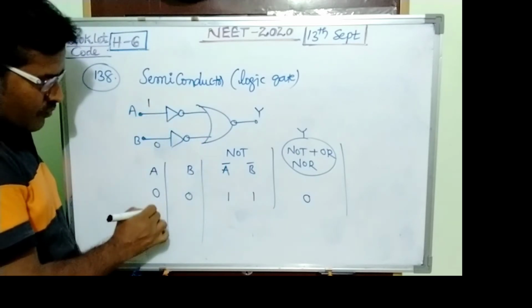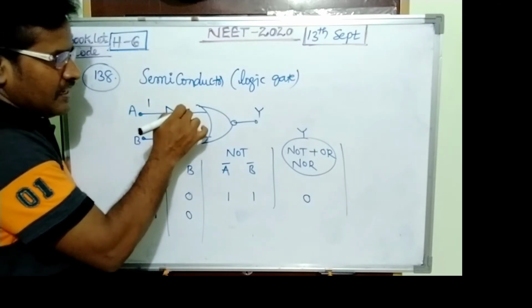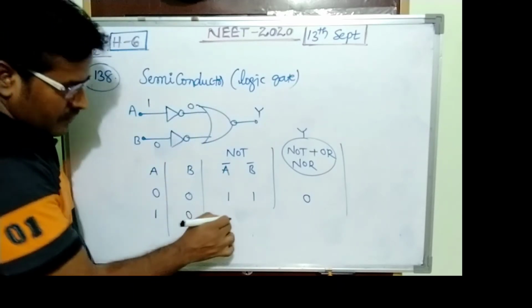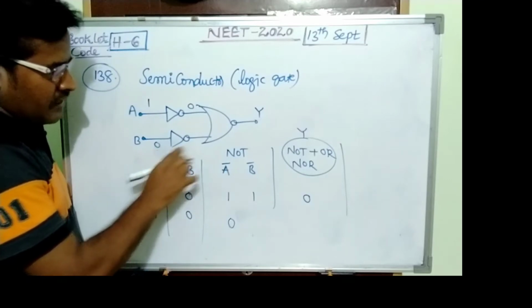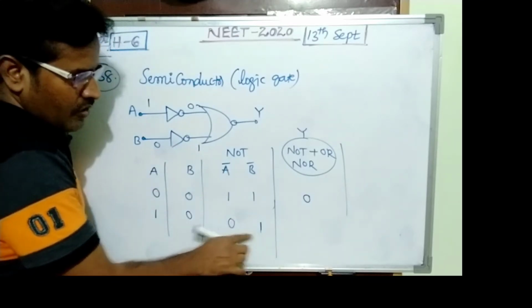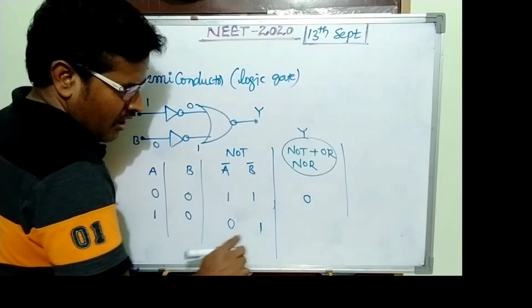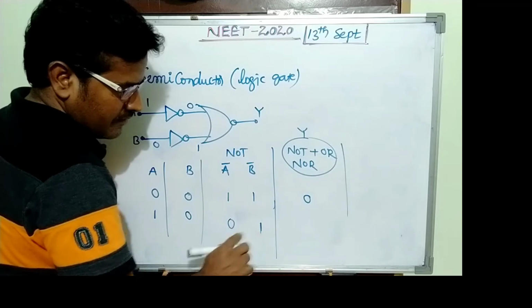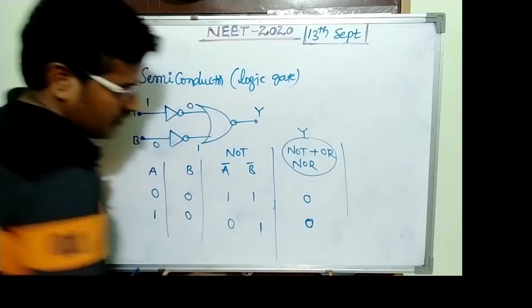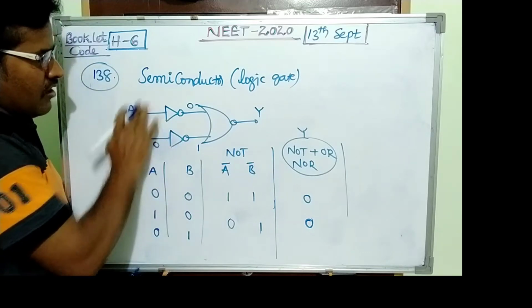A is 1, B is 0. This is 1, NOT gate gives 0, and this NOT gate gives 1. So 0 and 1, OR gate 1, but due to NOR gate, its value is 0. Same as 0 1, that value is also the same.